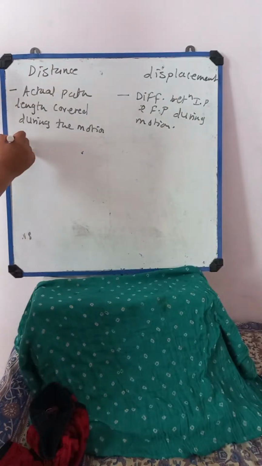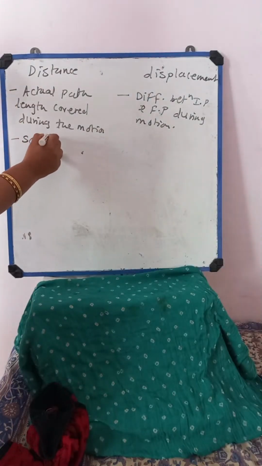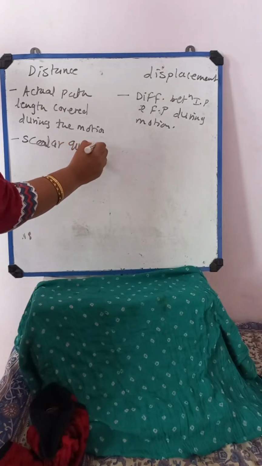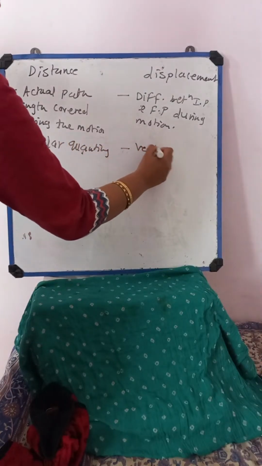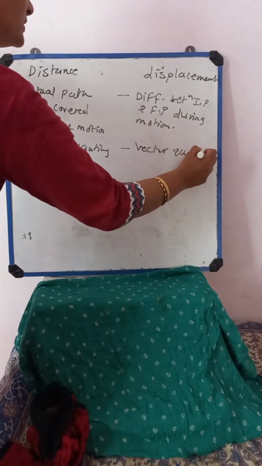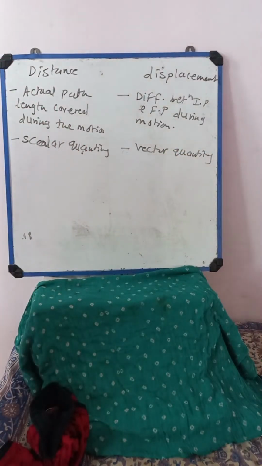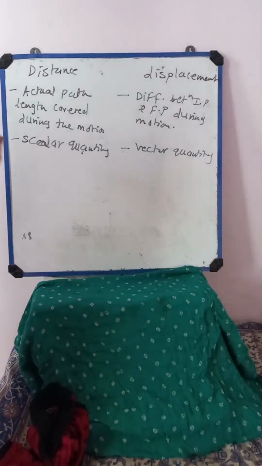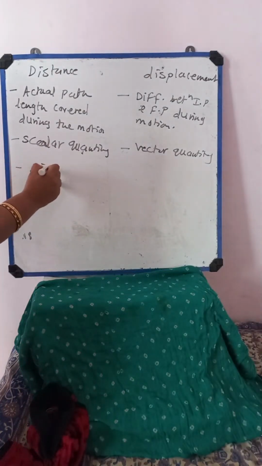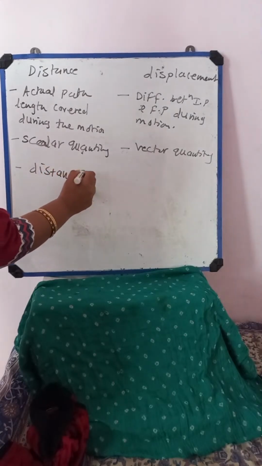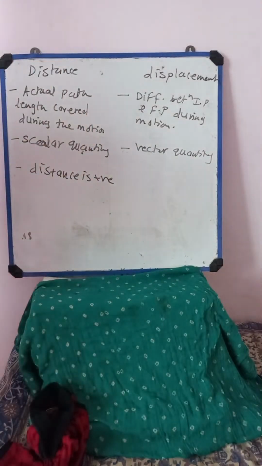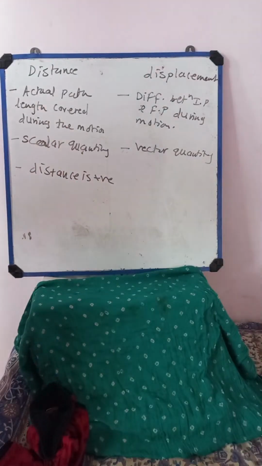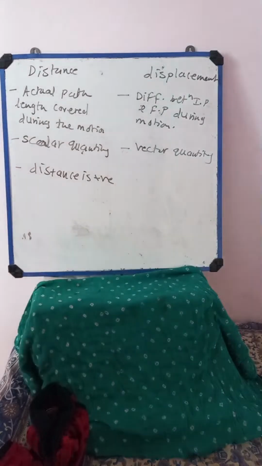Second point, distance is nothing but what? A scalar quantity. And displacement is a vector quantity. So these are the two main differences I got. You can add some more points. Always remember the distance covered by the object is always positive. Distance is always positive. Very important. It never is negative or zero. Distance is always positive.